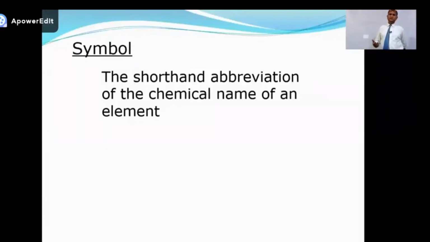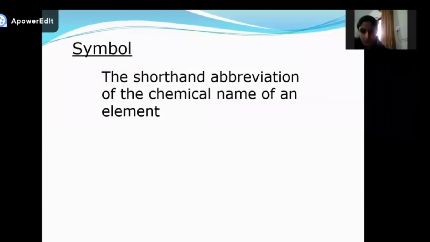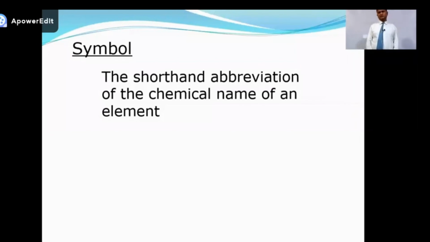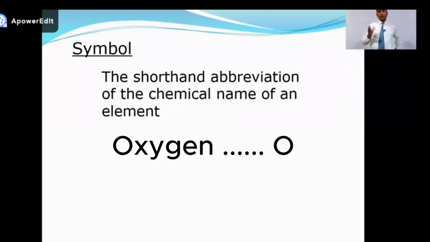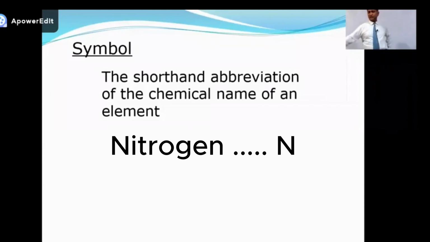Symbols. The nickname of an element. The shorthand abbreviation of the chemical name of an element. Hydrogen, H-Y-D-R-O-G-E-N, we simply write it with H. So H is called the symbol of hydrogen. Oxygen, O is the symbol. Nitrogen, N is the symbol.